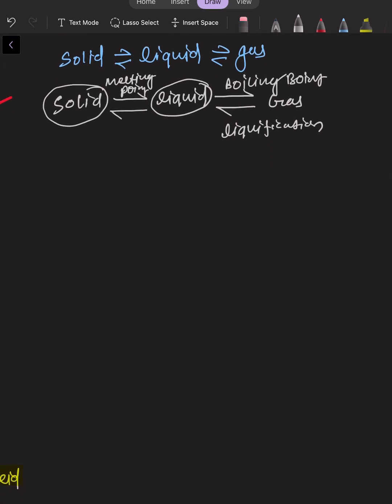Another thing to be noticed here is sublimation. So what is sublimation? Sublimation is a process in which the solid particle directly converts into gas. Solid directly converts into the gaseous phase.